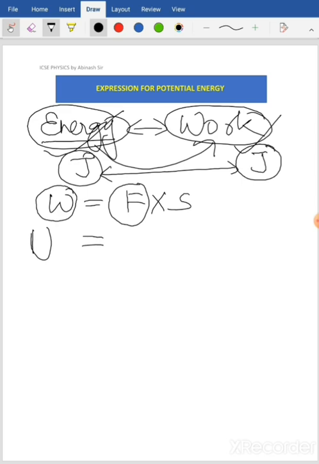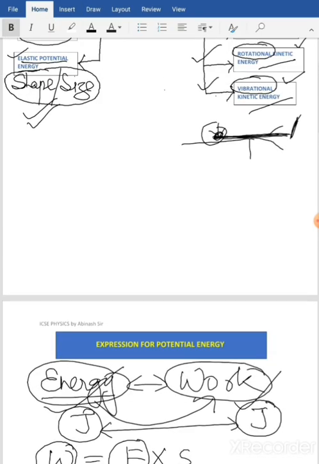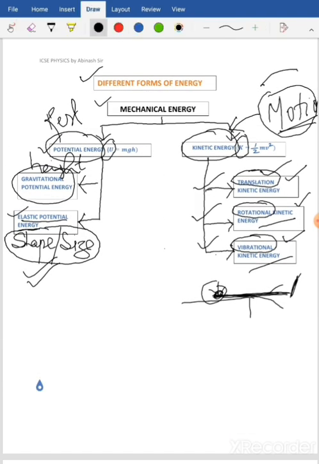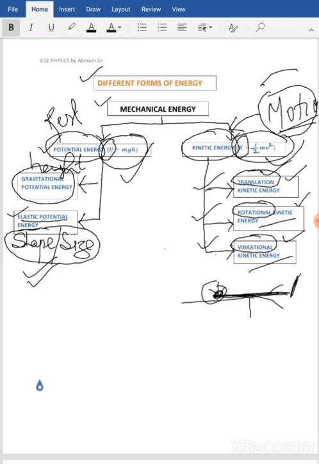In the earlier heading also I have given you the expression. You can see potential energy is mgh, kinetic energy here is half mv square. So now we are going to derive this. We are going to see how we got that potential energy is mgh and how kinetic energy is half mv square.